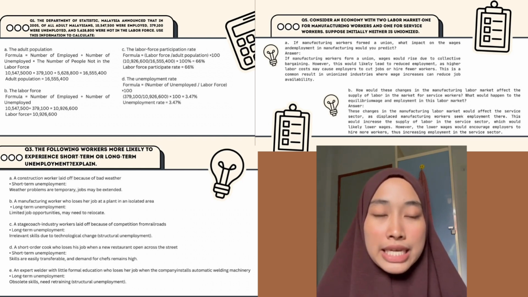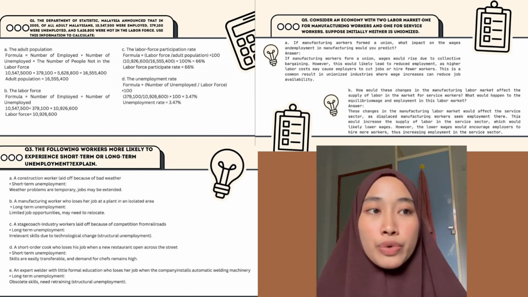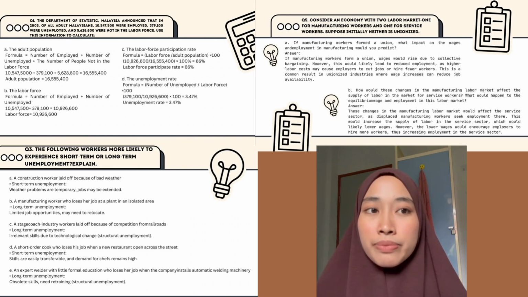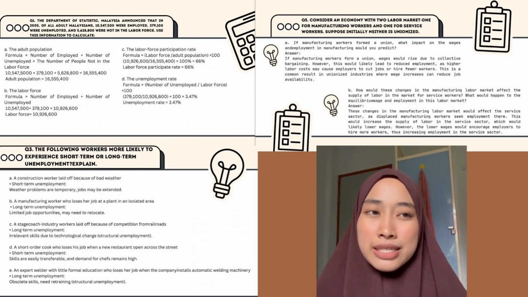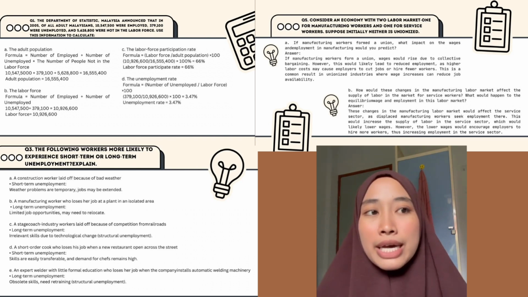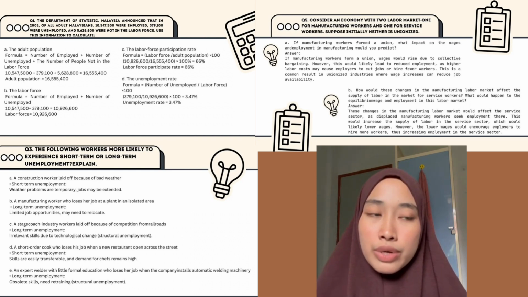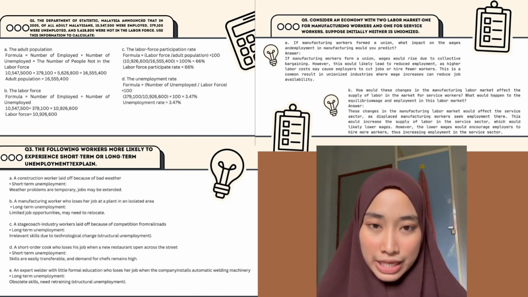So my answer is, if manufacturing workers form a union, wages will rise due to collective bargaining. However, this will likely lead to reduced employment, as a higher labor cost may cause employers to cut jobs or hire fewer workers. So this is a common result in unionized industries, where wage increases can reduce job availability.